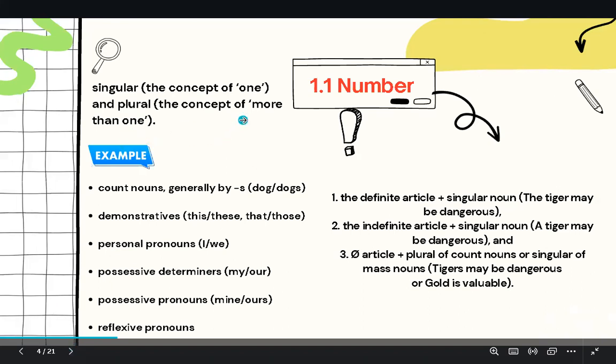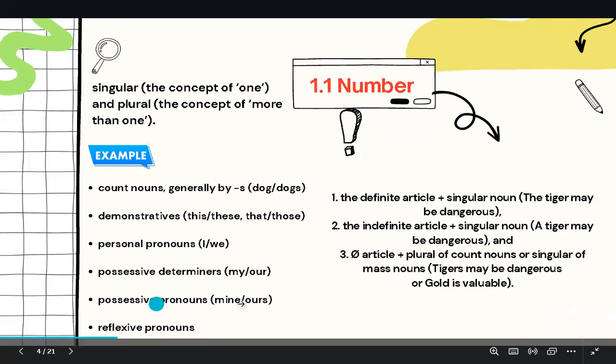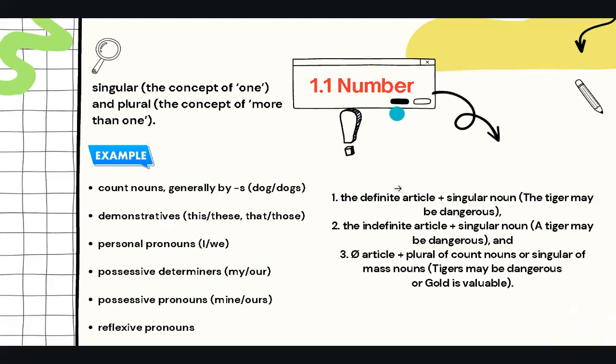Firstly, number. Singular and plural is number. For example, count nouns generally, dog, dogs. Demonstratives, personal pronouns, possessive determiners, possessive pronouns, and reflexive pronouns all show number.